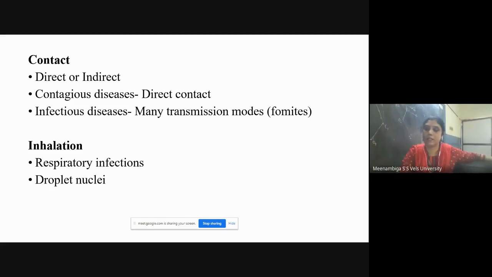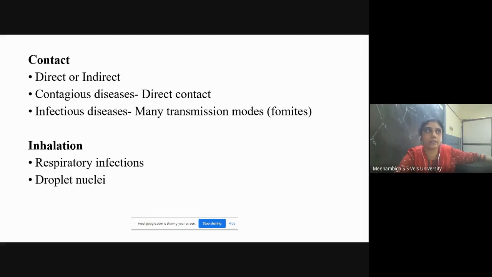And the next one is inhalation. Respiratory infections, mostly it is transmitted through inhalation through nose. And what happens in inhalation is that, when a patient sneezes or coughs or when he speaks also, what happens is the microorganism will drop into the environment. So when the microorganisms drop in the environment, it will become dry. Pathogens which can resist the dry conditions can be a causative agent for respiratory infection.